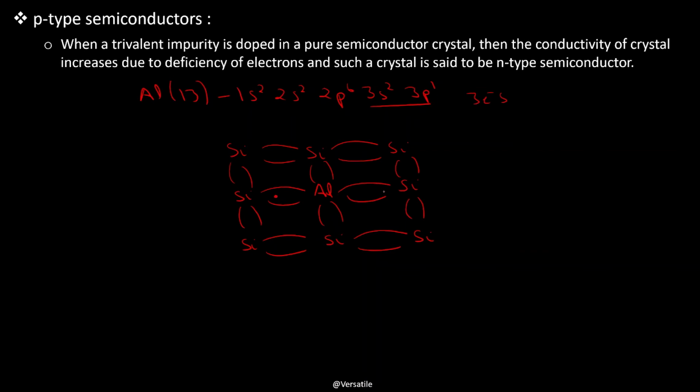These adjacent silicon atoms will share their electrons to gain stability, and we have seen that aluminium has 3 valence electrons, which it will share with this silicon atom, this silicon atom, this silicon atom, and in one of the bonds a vacancy will be created, that is a hole. In case of p-type semiconductors, holes help in enhancing the electrical conductivity of a semiconductor.